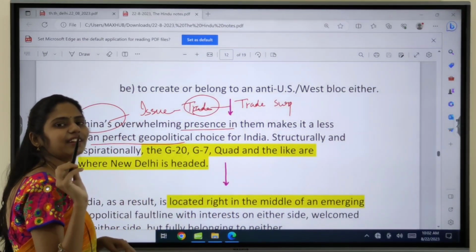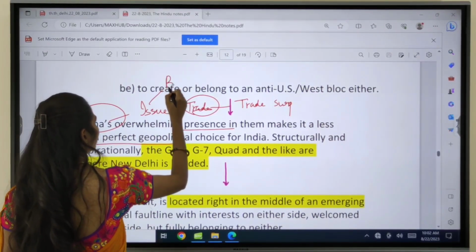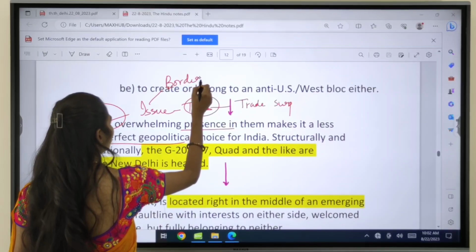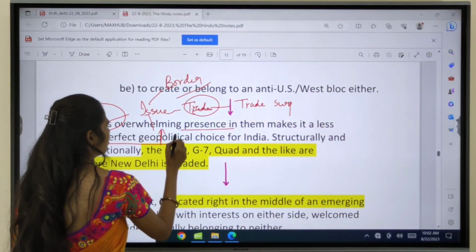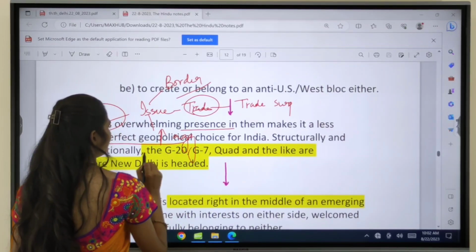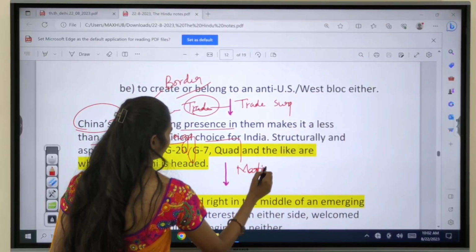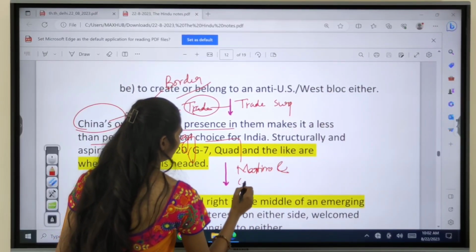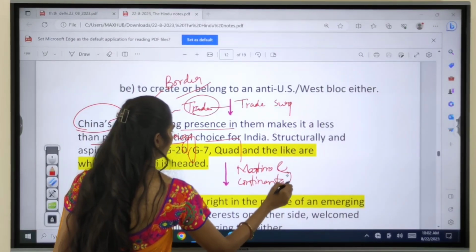And India is always facing a trade deficit with China. And even regarding the border, we are facing issues. And there is also increased aggressiveness of China in both the maritime and continental spheres. So these are some issues.